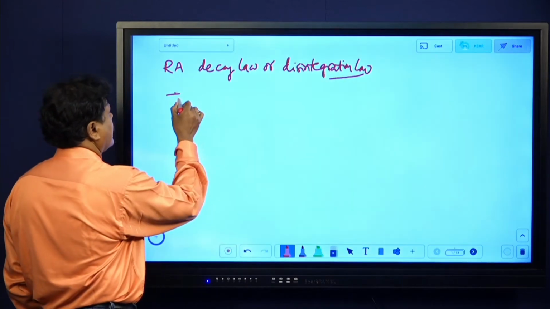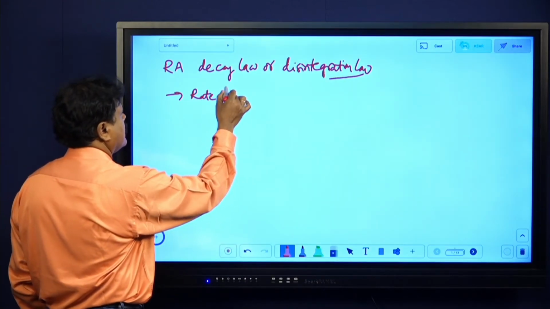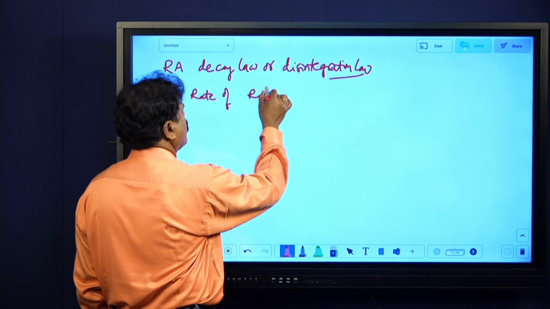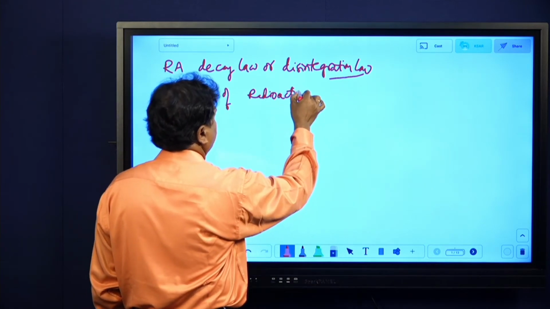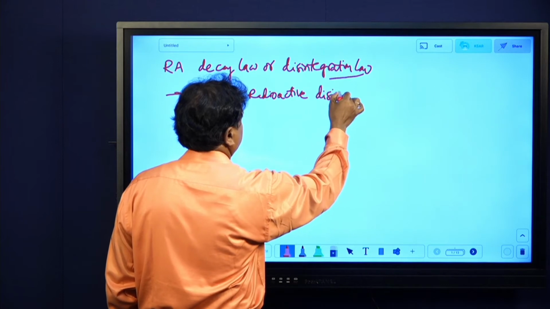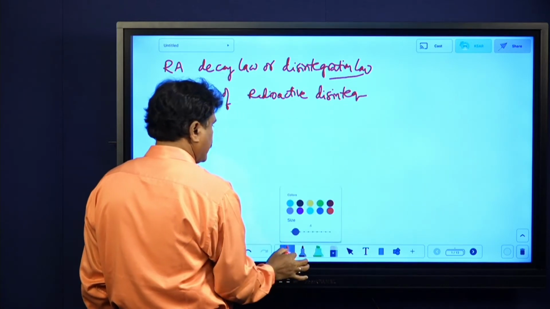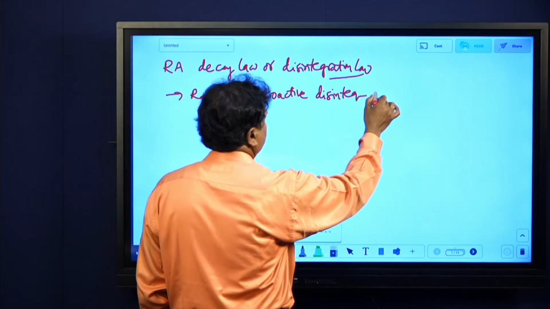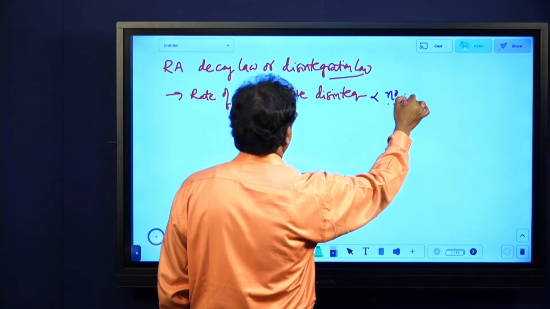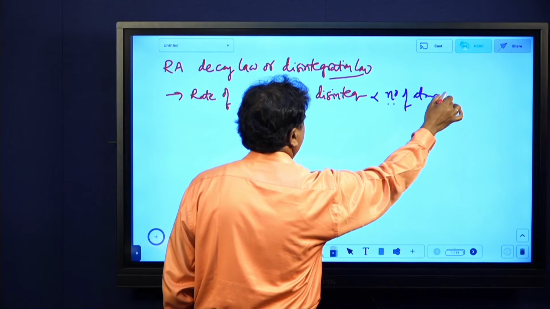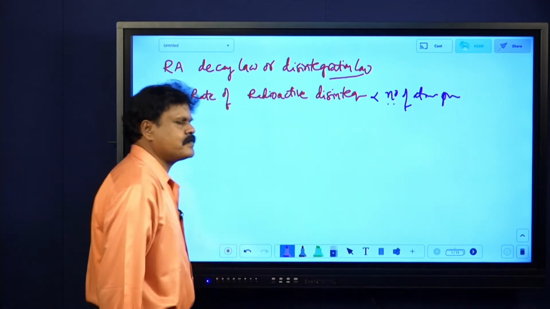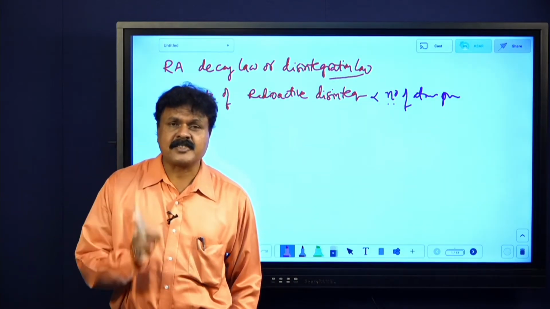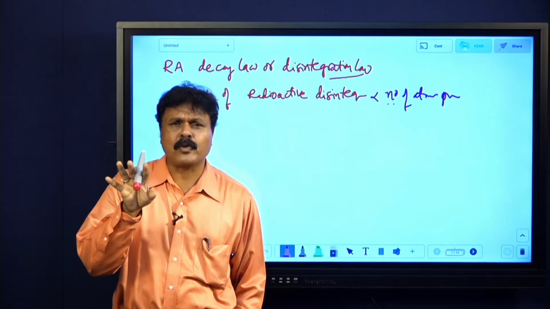The statement is: radioactive disintegration is directly proportional to the number of atoms present in the sample at that instant. Once again, listen, correct it. Rate of radioactive disintegration is directly proportional to the number of atoms or number of nuclei present in the sample at that instant.